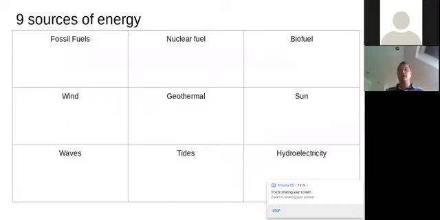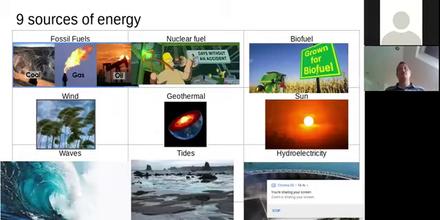Okay, so when we're talking about sources of energy, we're saying, right, we want to power something big. We're not just talking about a little light. We're talking about a whole factory or a giant train or something like that. There are 9 different sources we can get that energy from. Fossil fuels. Now, you've hopefully heard a lot about these. Any of you who've been doing anything with Extinction Rebellion or the climate protests, we're going to be touching on that in this webinar.